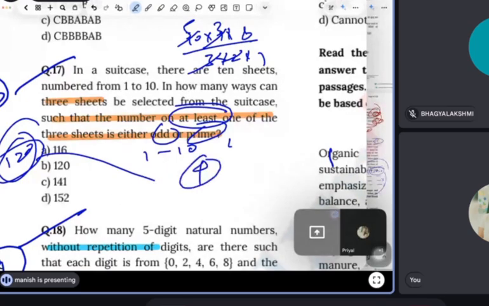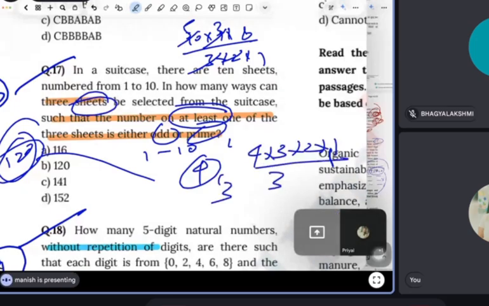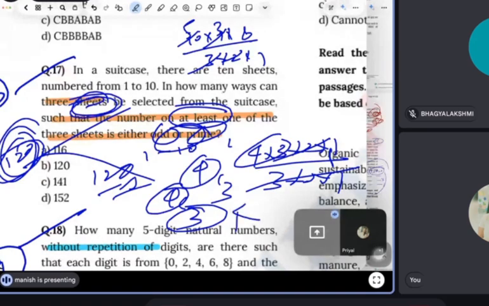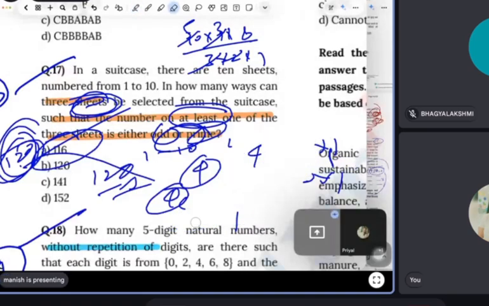Total 4 are even numbers, and we have to pick 3 sheets, so 4 C3. If you solve this, you will get 4. So 120 minus 4 equals 116. This is the answer. So what is the conclusion? Guys, whenever you are asked like that, at least this number, you reverse it. Find out the total, then the even numbers, because even is easy to find. There are four even numbers, we pick 3, so 4 C3 is 4, and total is 120. Minus it, you will get 116. This is the easiest method actually, I think.